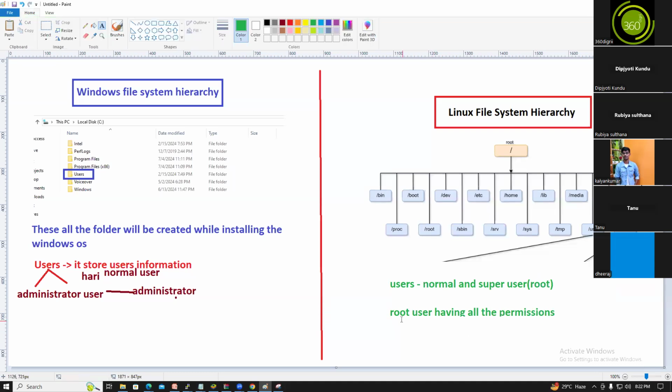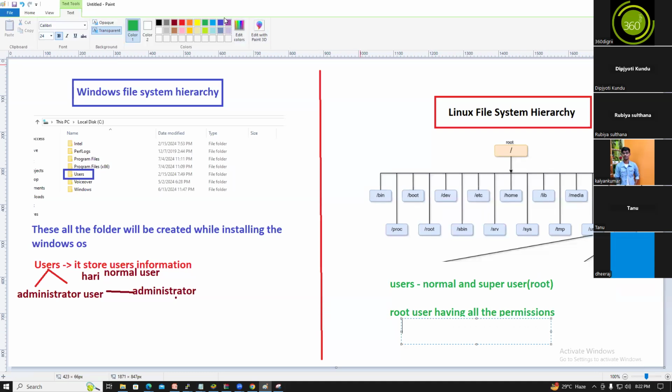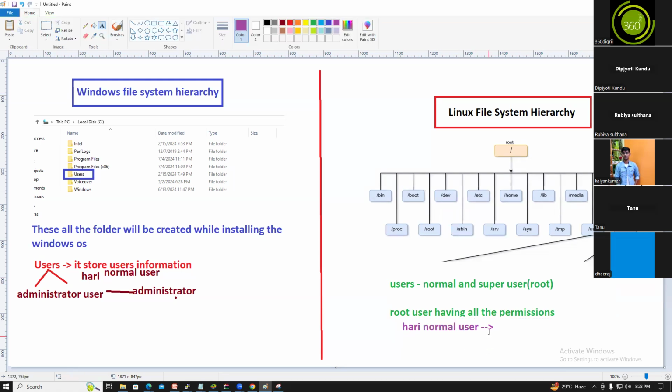But a normal user, for example, Hari is a normal user, has only a certain limit of permissions, right? I will tell you each and everything. Yeah, guys, here we call it a folder, right? Here the folder is nothing but a directory.